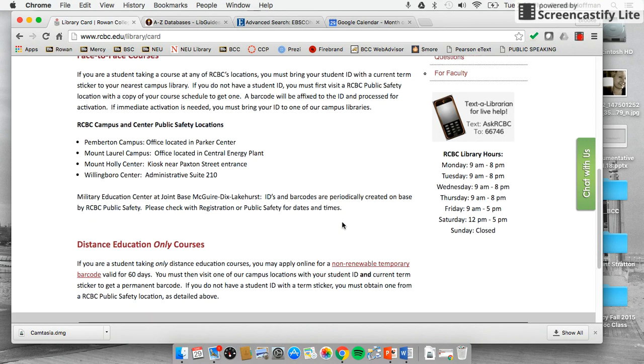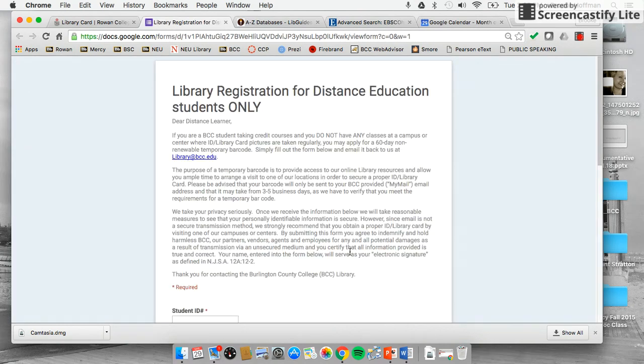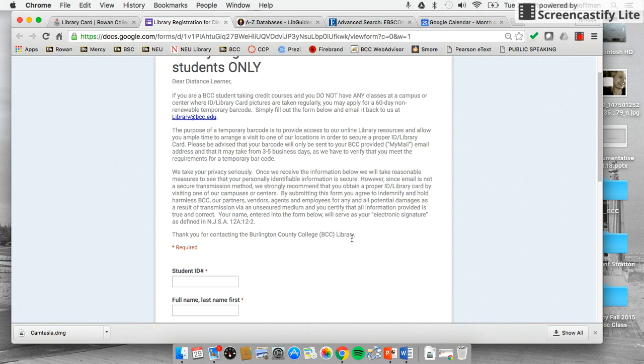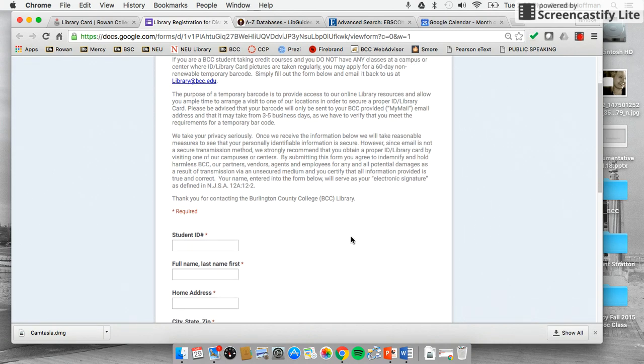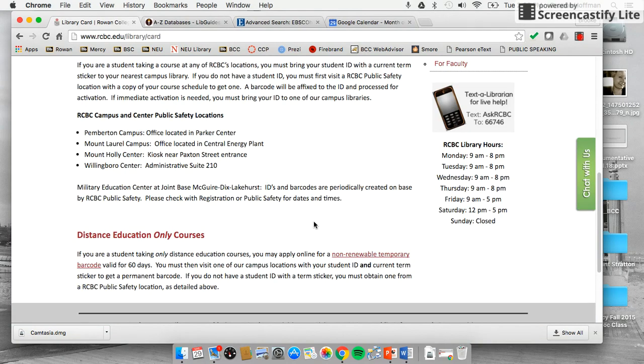Now, if you are not in the area and you are still taking online courses, what you can do is fill out an application for the non-renewable temporary barcode. So that'll be good for about 60 days. You may have to do that a couple times, but it'll give you some time to get back to the area and campus. So you just fill out this form and it will get you access to the databases.